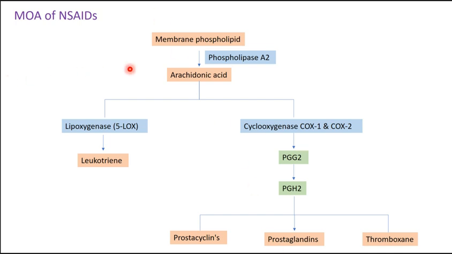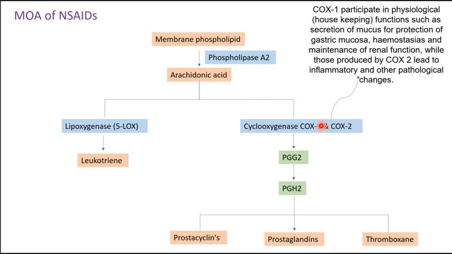Then we have the mechanism of NSAIDs. All drugs included in the non-steroidal anti-inflammatory drugs possess the same mechanism of action. Membrane phospholipid, in the presence of the enzyme phospholipase A2, is converted into arachidonic acid, and this arachidonic acid leads to the activation of lipoxygenase, which gives leukotrienes, and cyclooxygenase, that is COX-1 and COX-2, which gives prostaglandin G2 and PGH2, which further lead to the formation of prostacyclin, prostaglandins, and thromboxane.